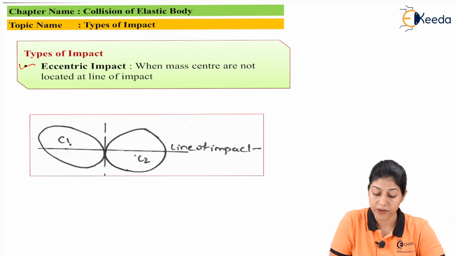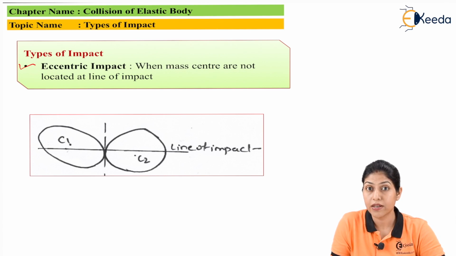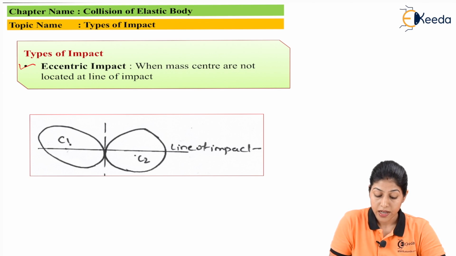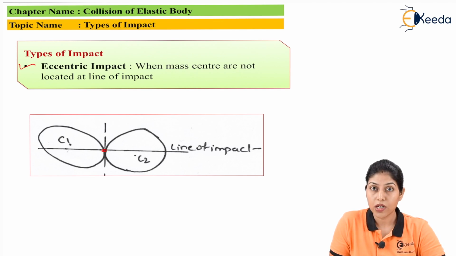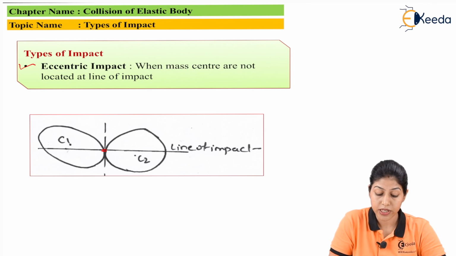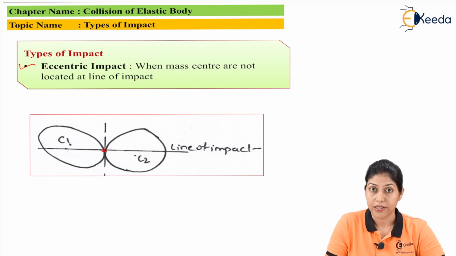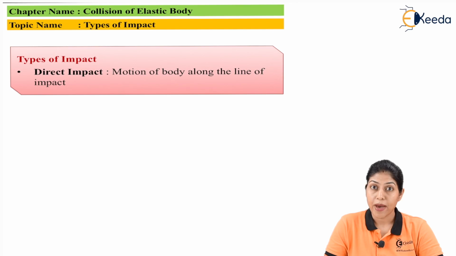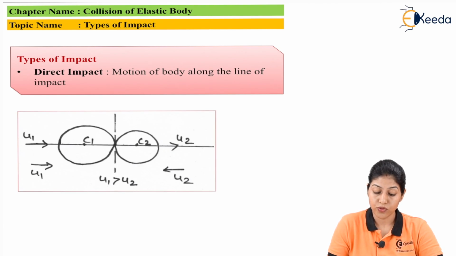Here you can see C1 and C2 are the mass centers of two bodies. When we consider collision for these two bodies, this is the point of contact, and when the mass centers are away from the line of contact or not located on the line of contact, this is called eccentric impact. Next type of impact is direct impact. Direct impact, here I will show you one diagram so you will easily understand the concept of direct impact.